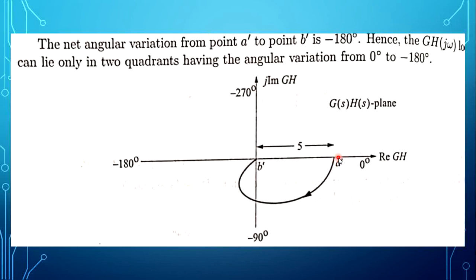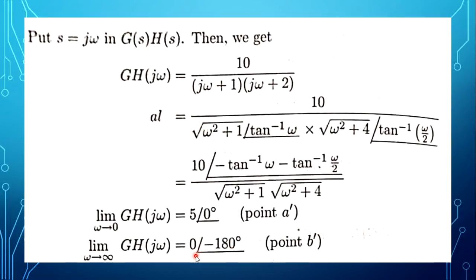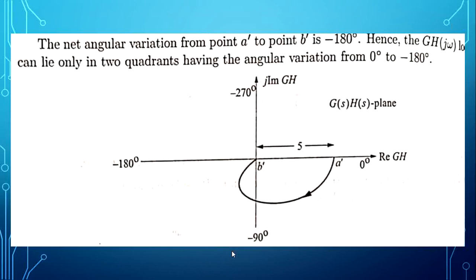Now b dash is, sorry, b dash is 0 angle minus 180. 0 angle minus 180 degree, this point. When going from 0 degree to minus 180 degree, it has to cross minus 90 degree. So it should start from a dash point, because we started when omega is 0. So this is the starting point, omega a dash, and this is b dash. This is the direction. This is a simple polar plot. This is what we discussed in the previous lecture.